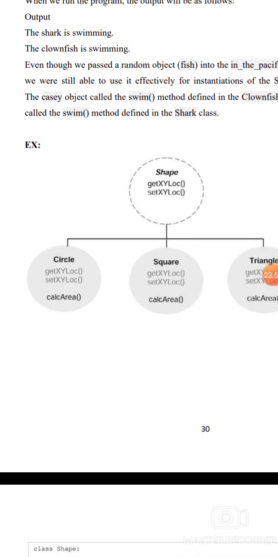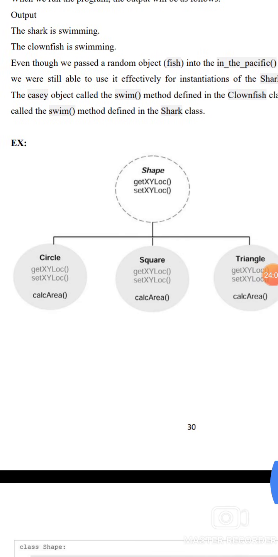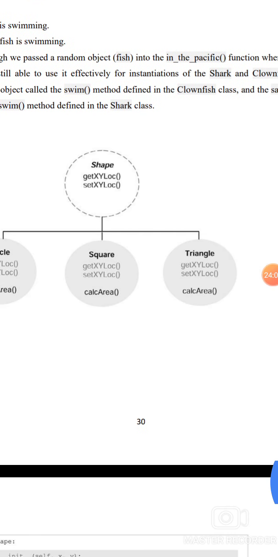For example, Shape has get_xy_loc, set_xy_loc and calculate_area methods. Circle has get_xy_loc, set_xy_loc and calculate_area. Square has get_xy_loc, set_xy_loc and calculate_area. Triangle has get_xy_loc, set_xy_loc and calculate_area.